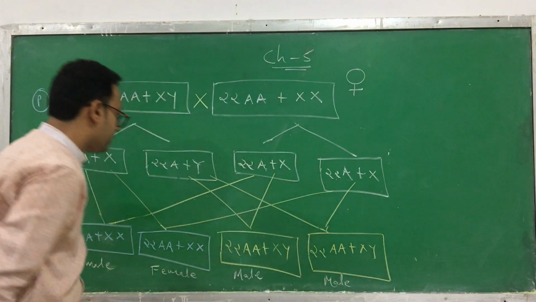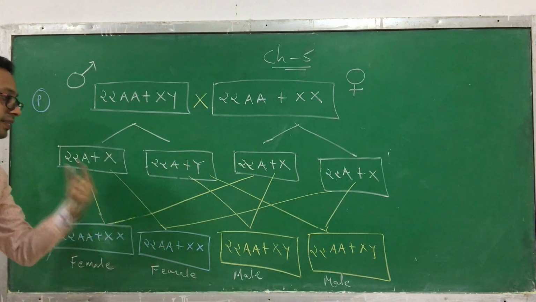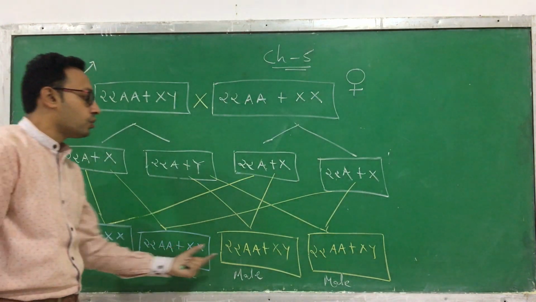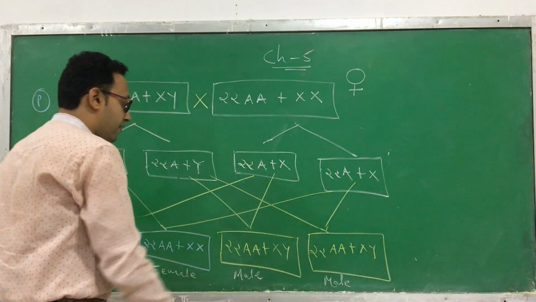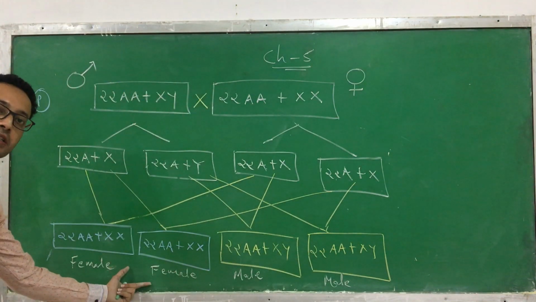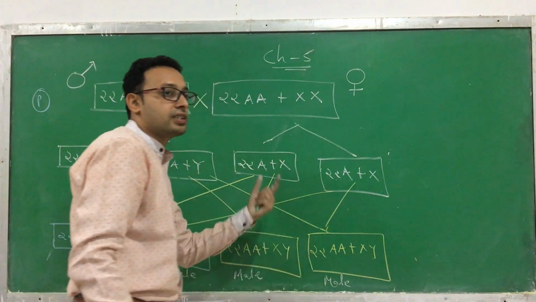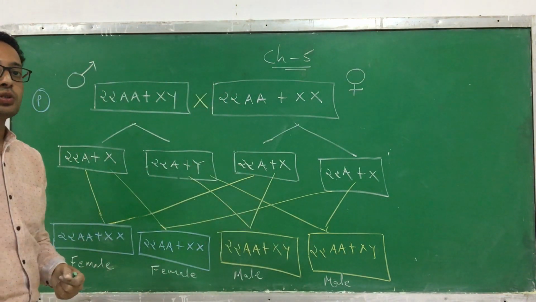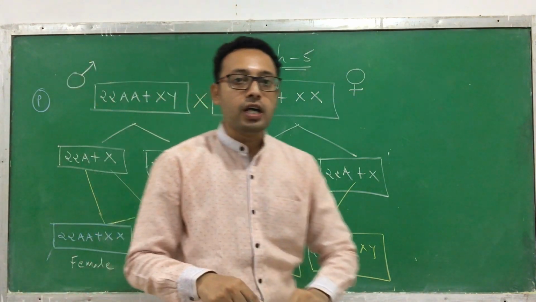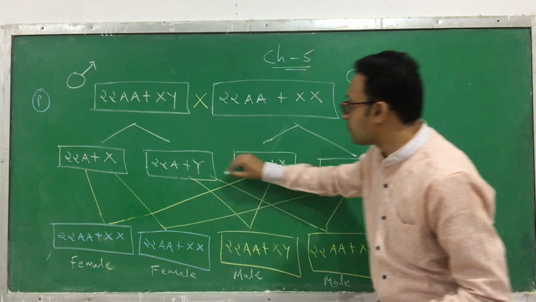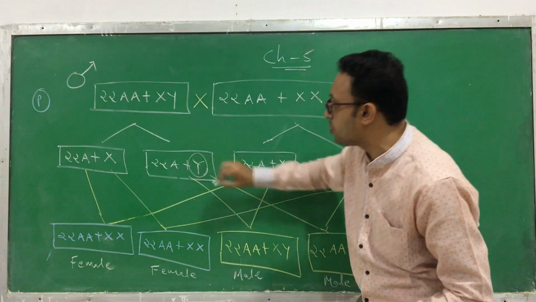So if you see that, those who are double X, they are female. Those who are XY, they are male. So there are 50% chances that a female is going to be produced, and 50% chances that a male is going to be produced. The production of a boy or a male depends on the Y chromosome. See, it depends on this Y chromosome.